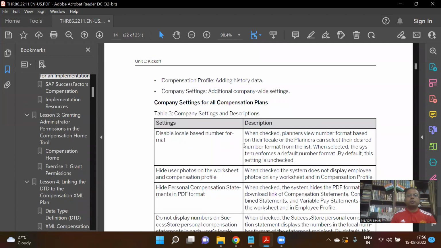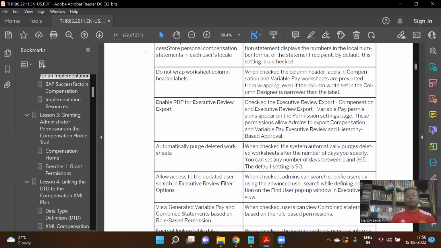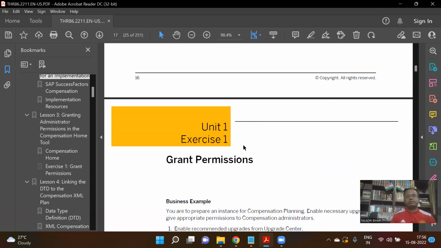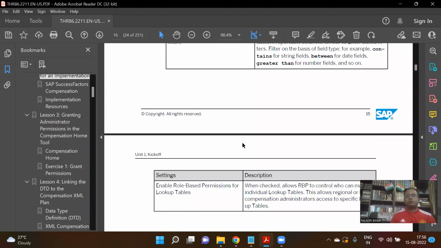And there are a few settings we'll be doing from a role-based permissions (RBP) point of view. Those activities we are going to perform in the next session, right? So now let's stop here.